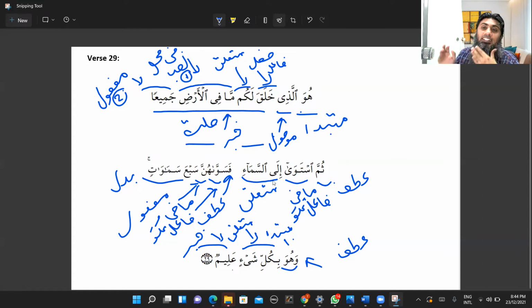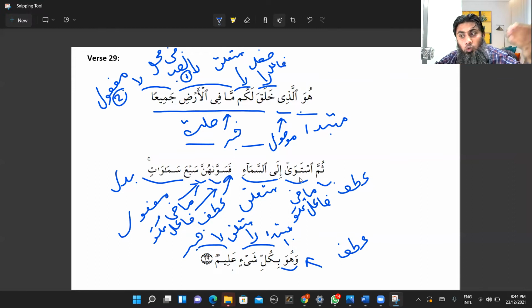Now this istiwa is translated in different ways depending on where it appears. So summa stawa, and then he become istiwa ila samai, towards the sky. So here, if you look at the translation, they translated, then he directed, then he turned his direction towards who? Towards the sama. Summa stawa ila samai, then he directed towards the sky.